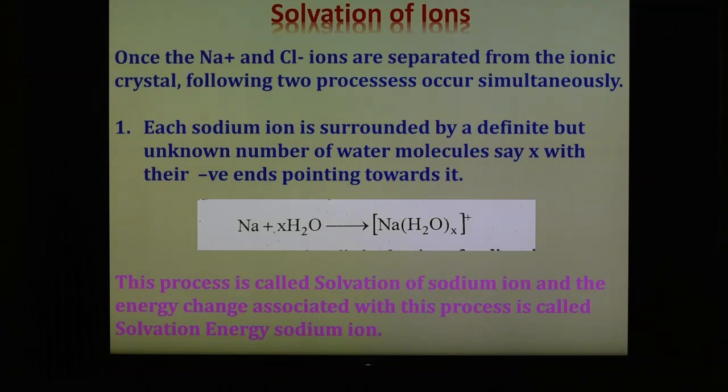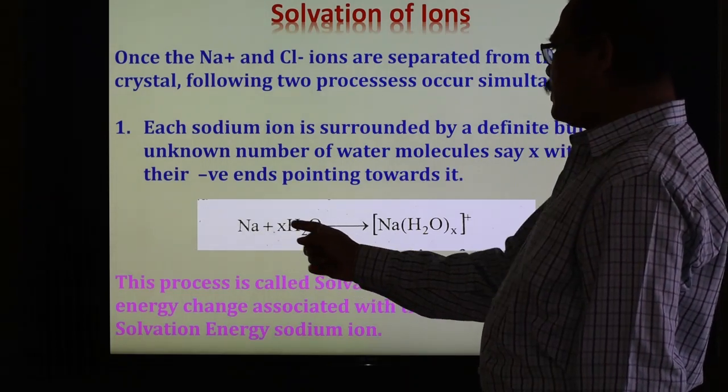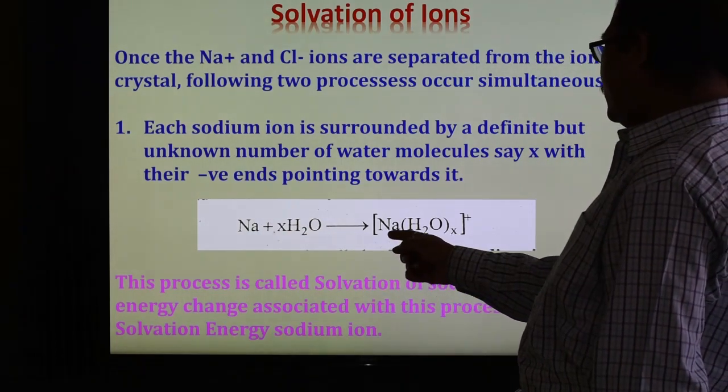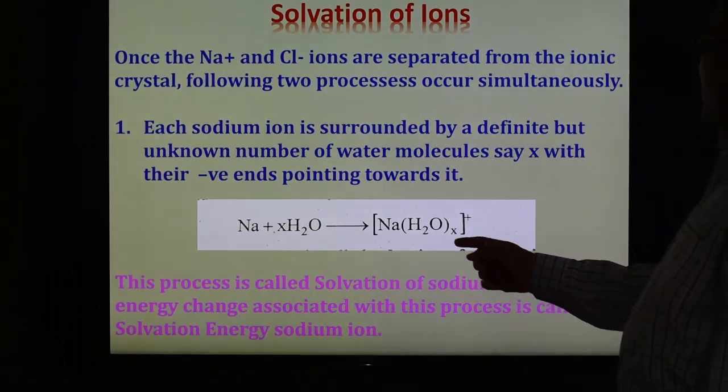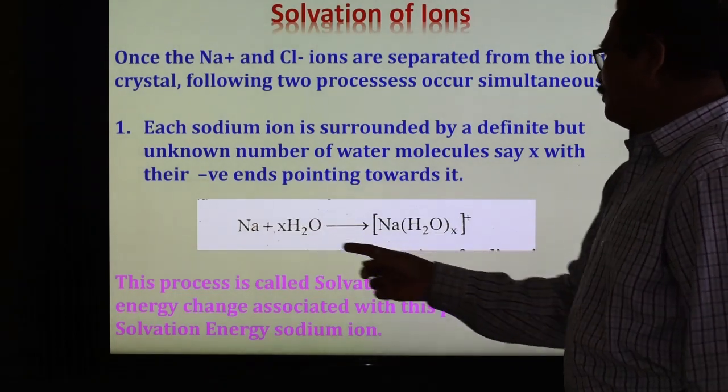In process number one, each sodium ion is surrounded by a definite but unknown number of water molecules, say X, with their negative end pointing toward it, and this process is represented as shown here. So this sodium has X number of water molecules associated with it, forming this type of complex compound, Na(H2O)X plus.